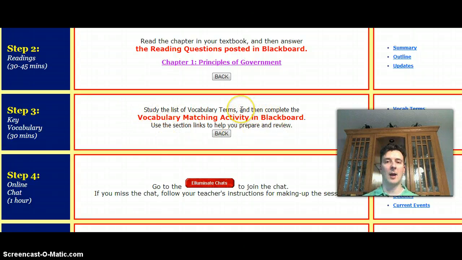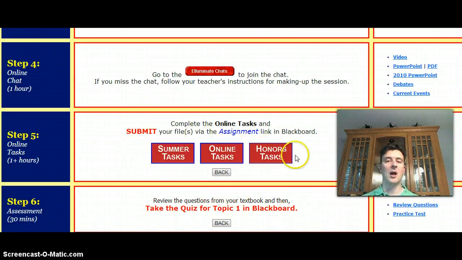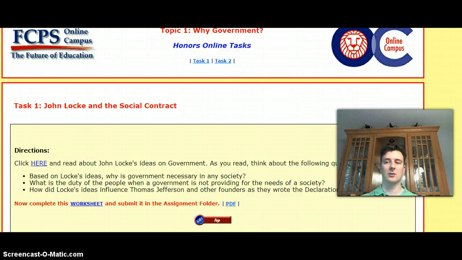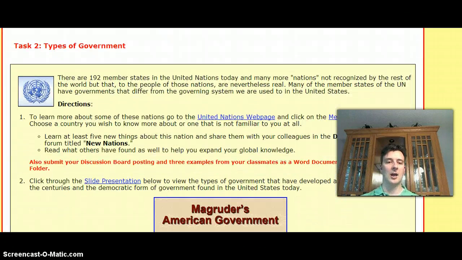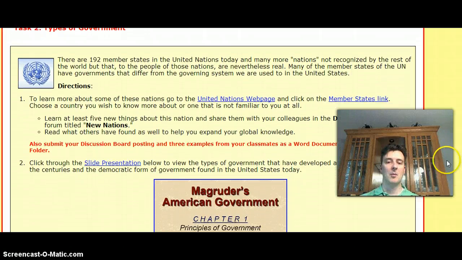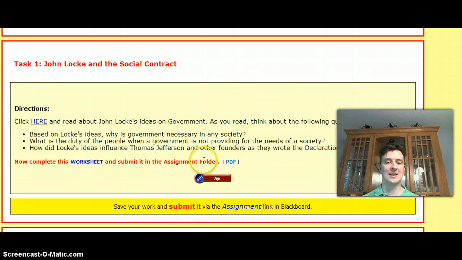Then there is the vocabulary quiz, and the Illuminate chat, which is really the Collaborate chat that I showed you the link to earlier. Because we are an honors class, we will be doing the honors tasks. When you click on honors tasks, it shows you the different tasks. There's task 1 and task 2. The first one is about John Locke, and the next one is on types of government. I can't quite fit it all on the screen, but it tells you to submit this as a discussion board post, and to submit this in the assignments folder.